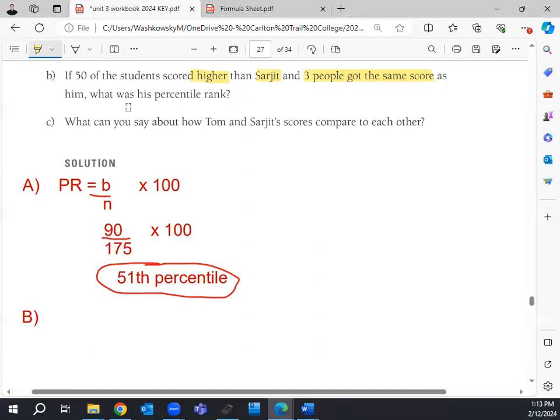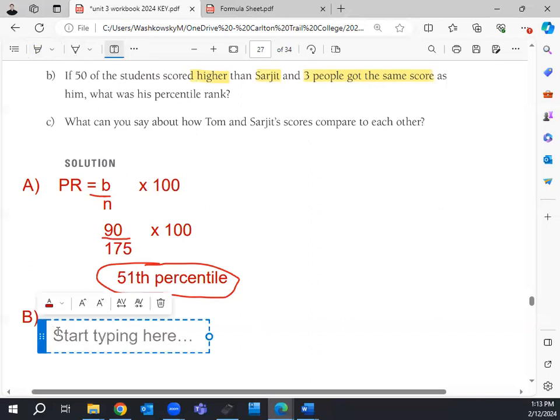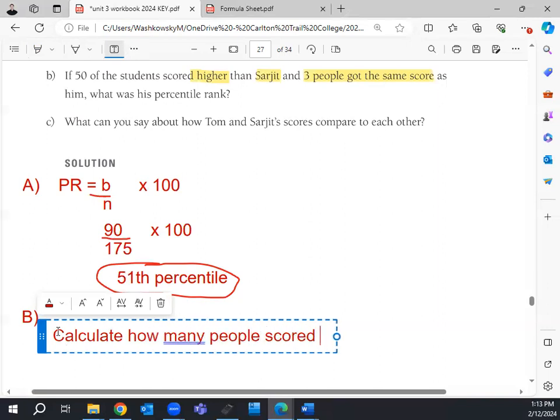It tells us how many people are below versus now it's telling us this is how many people were higher. This is how many people tied with you. How do we calculate that stuff now? So the first thing we got to do here is calculate how many people scored lower. We still need that number.